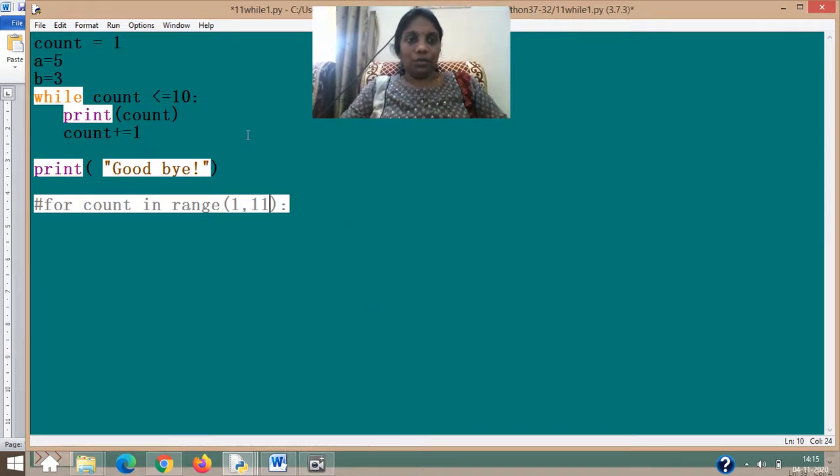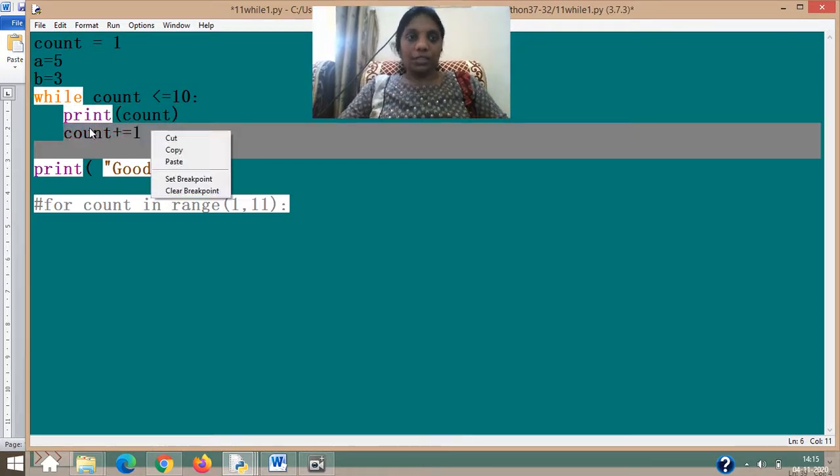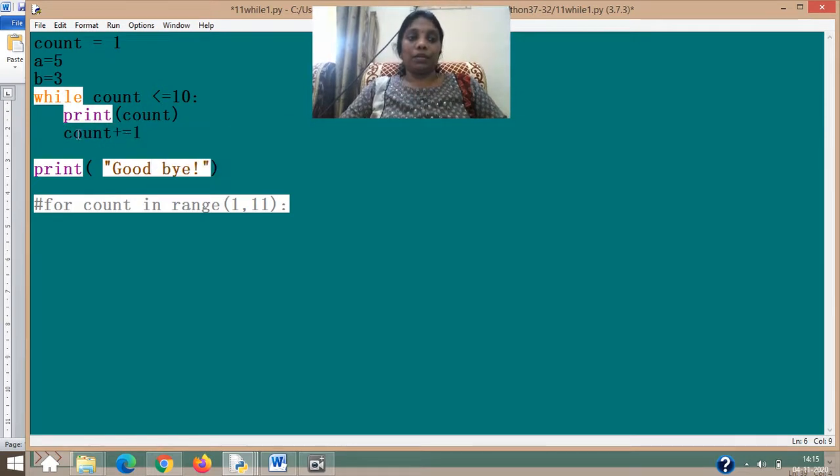Right now only one executable statement is there, that is printing. Earlier we had 2, I removed the other one. And then we call this one the updation statement. The statement which we have given here will increment the count by 1. Only by manually typing it to increment the counter by 1 or by 2 or by 3, whichever way you want, it will go to the next iteration.